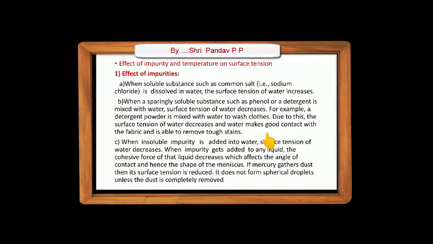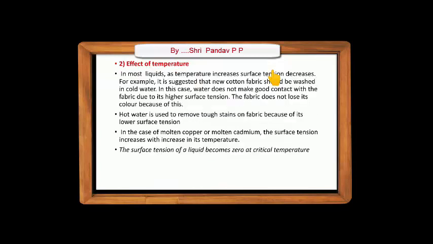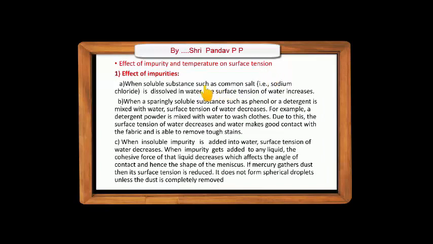And now we also have to explain the effect of impurity and temperature on surface tension. The surface tension of a given liquid depends on the impurity present in the liquid and the temperature of that liquid. Out of these, the first is the effect of impurities.